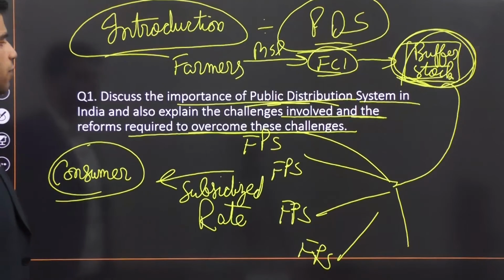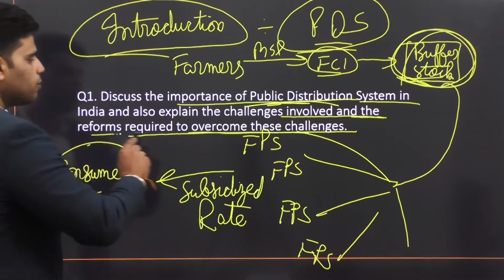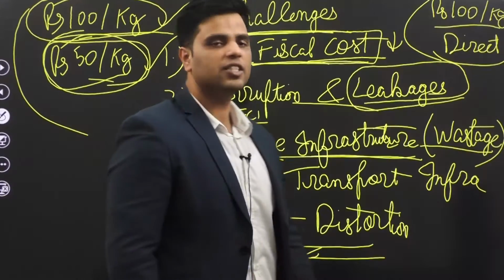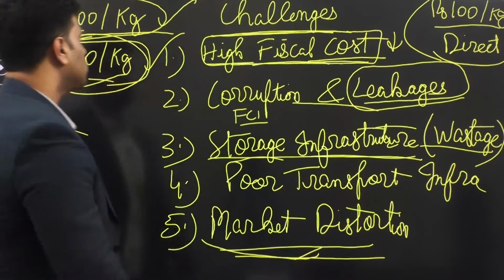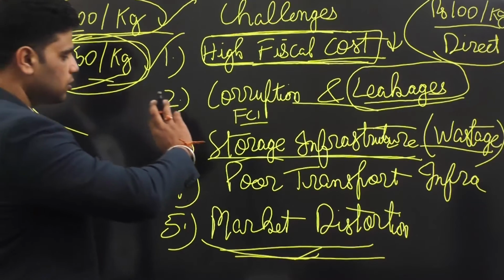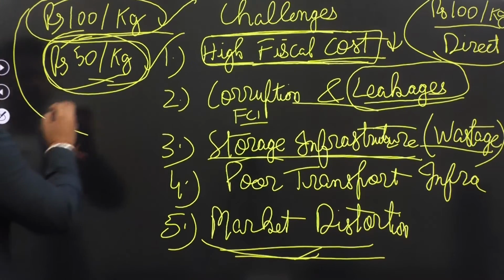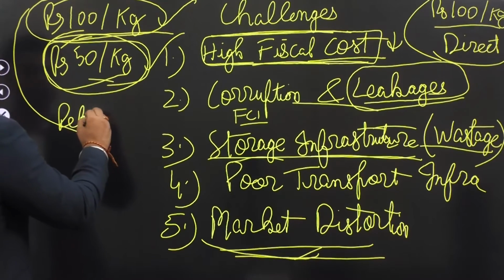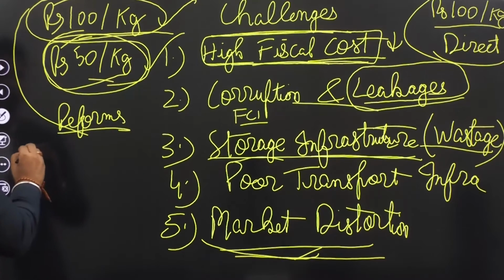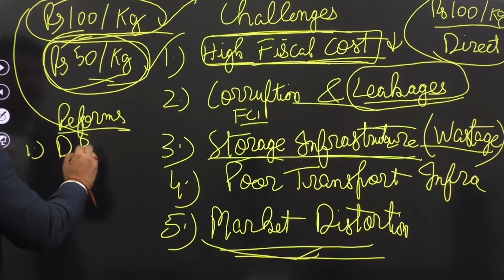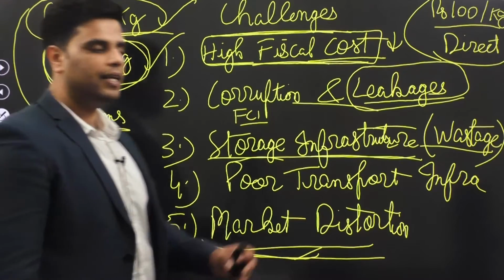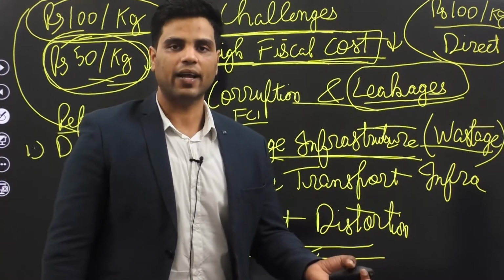Now, the other part of this question is, what reforms are required to overcome these challenges? Let's take a look at this one by one. Well, to solve the market distortion problem, one reform is to shift to direct subsidy, direct benefit transfer, directly linking that subsidy to bank accounts.